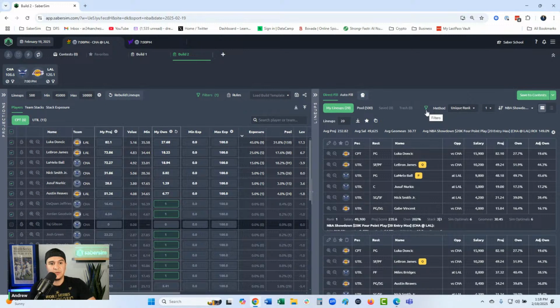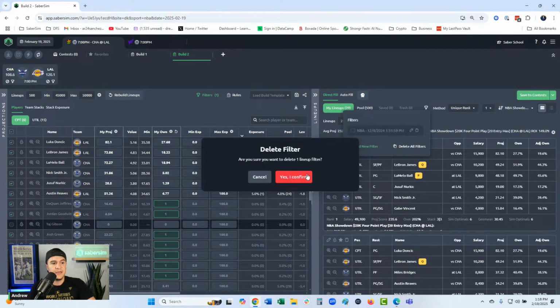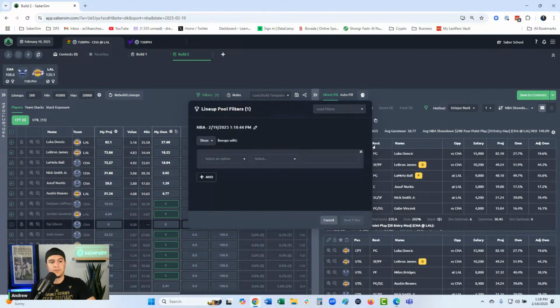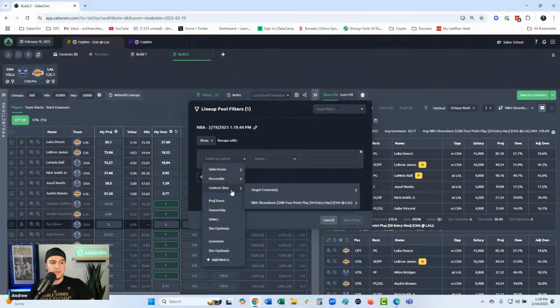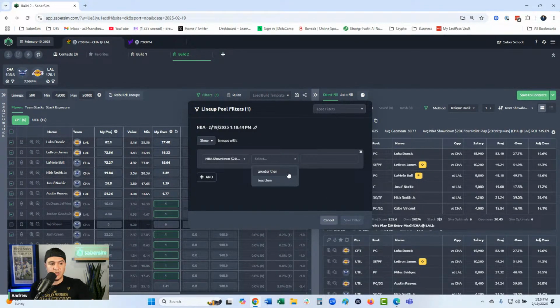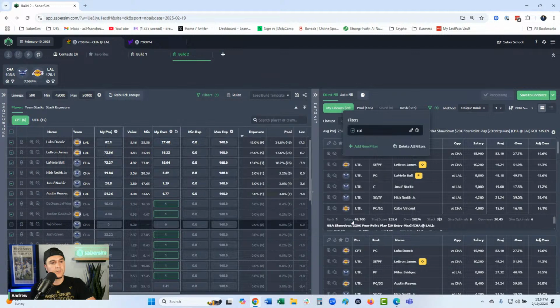First thing I would do is come in and set up a filter. Say, show me lineups with ROI greater than 0, and I'm going to name it ROI. Cool, so this actually has a very big impact on our effective pool. We lost 315 lineups, so we're down to like 150, which is okay. All right, I would turn this one off.